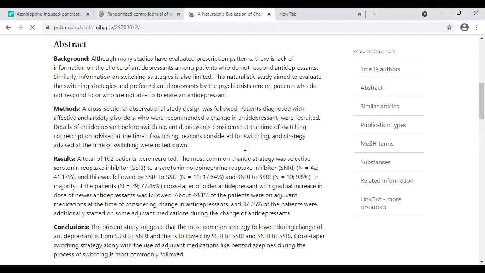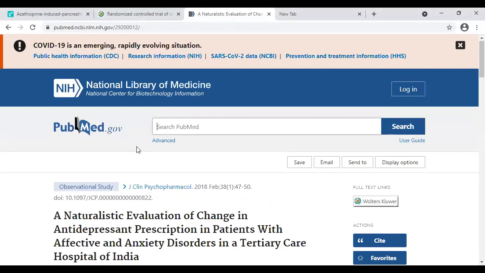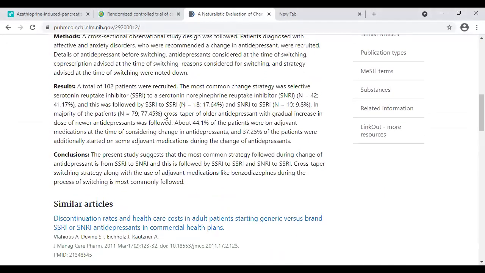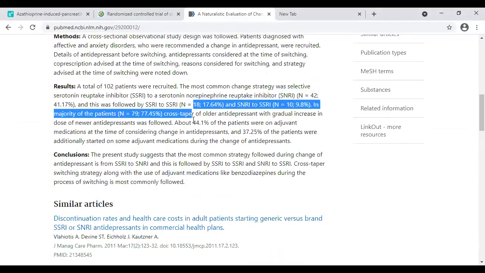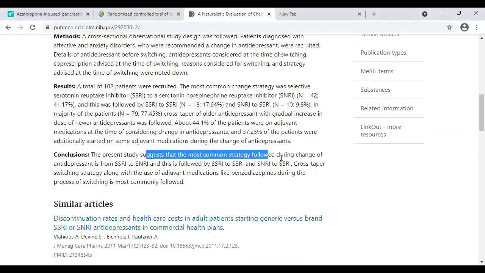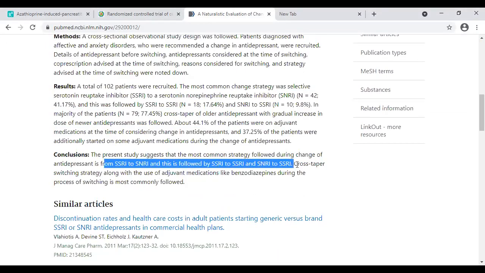So this is a descriptive study of just patients of depression who are not being controlled effectively with SSRI. Whether these patients are shifting from SSRI to SNRIs, whether they are shifting to any other categories, that we have mentioned in the percentage form, and what is the current trend. Whether the patient requires a shift from SSRI to SNRI, followed by SSRI to SSRI. All these kinds of current trend that we can show in the descriptive manner.